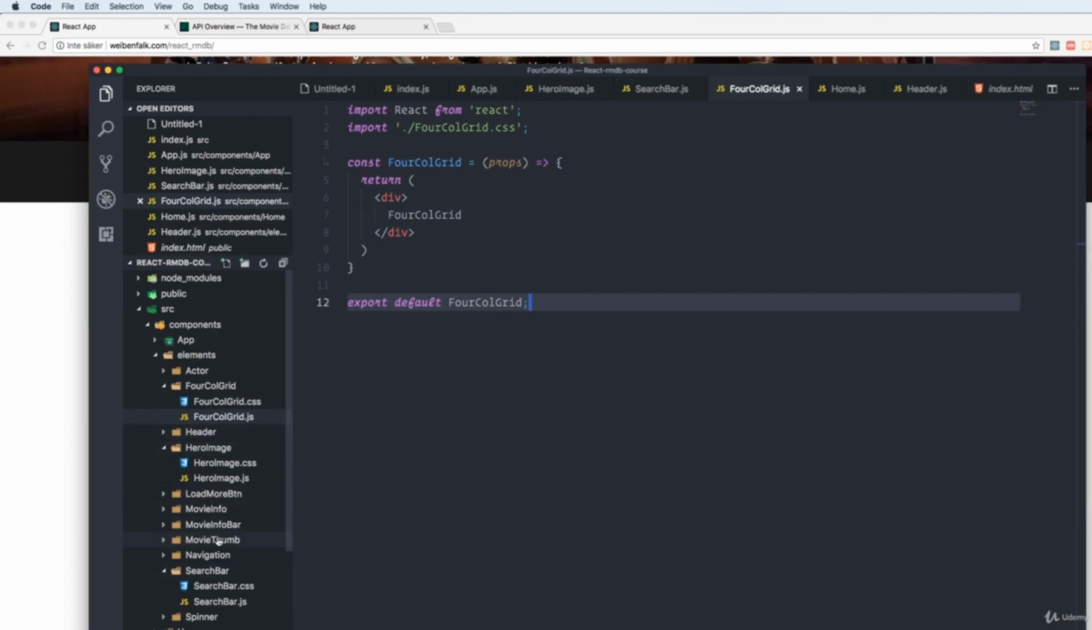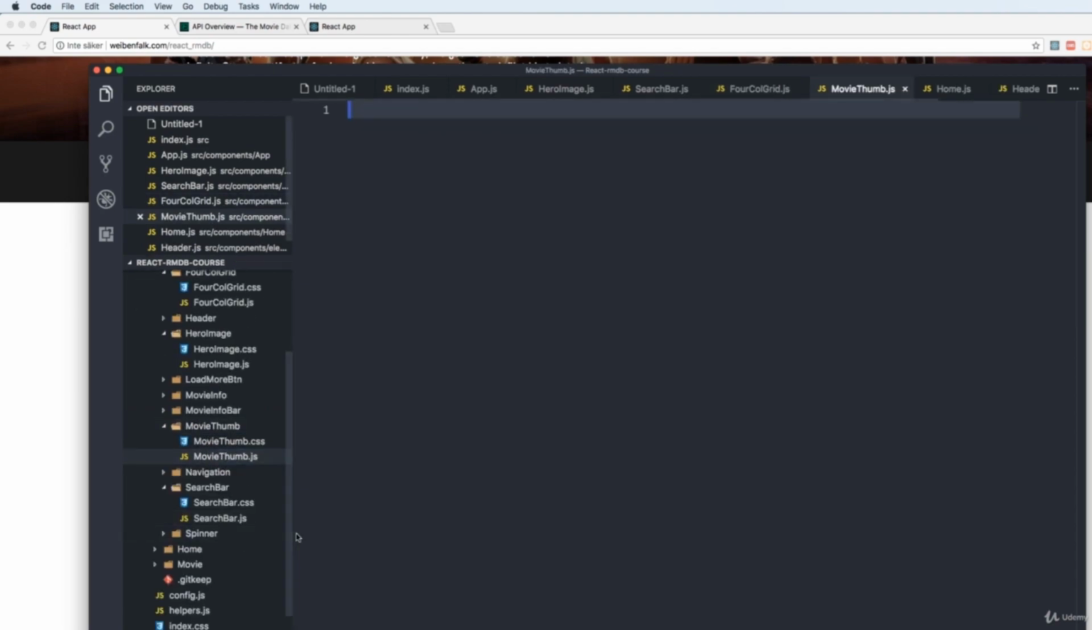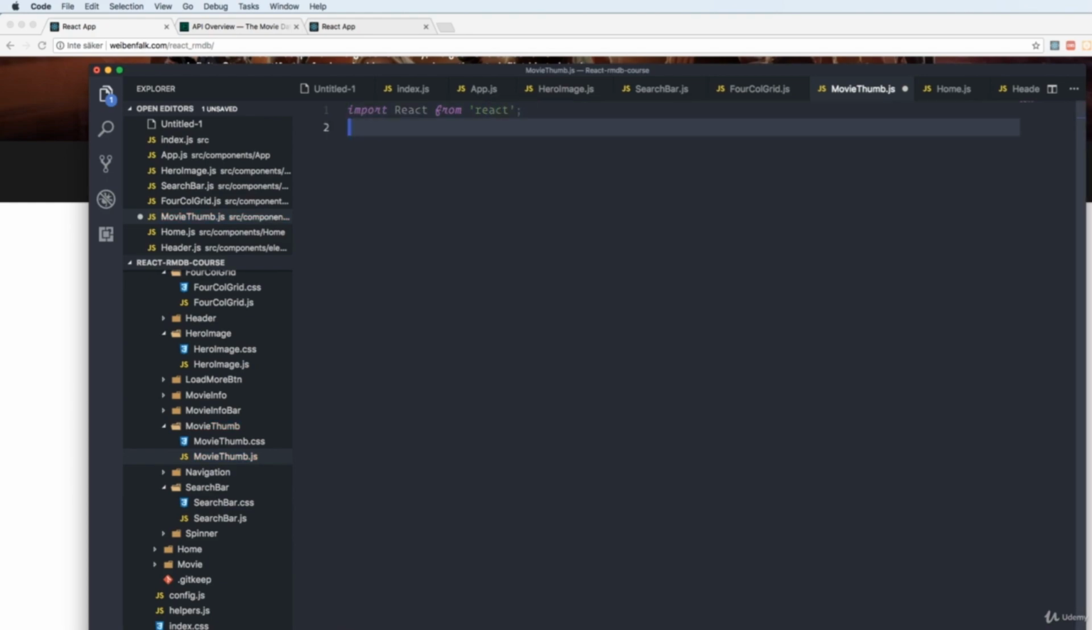Then we have our movie thumb. So create a new file in the movie thumb directory that's called moviethumb.js. We'll import React from React. And we also import our CSS file like this. And we create a functional component, movie thumb. And we're going to receive props for this one as well.